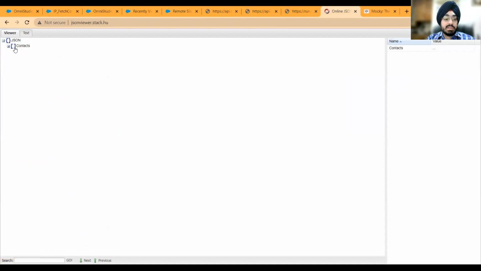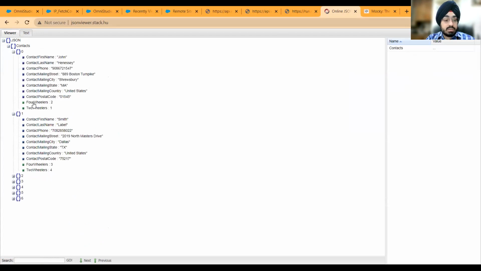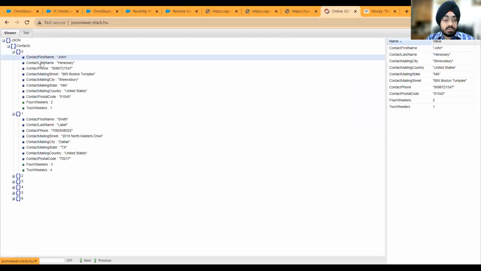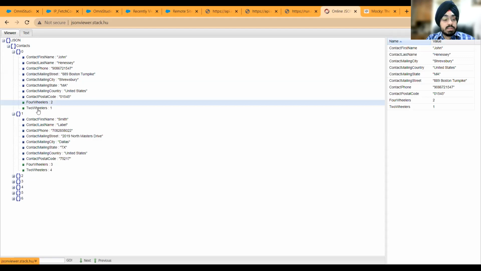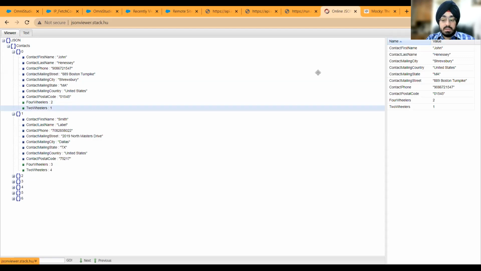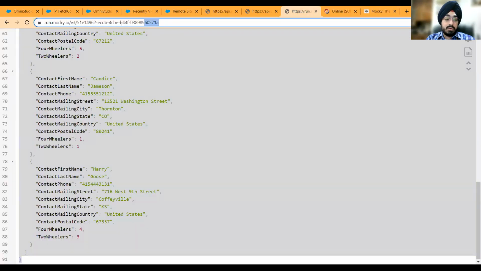And why do I call it a list? Because I see these two square parentheses, and then under each I see the contact details. I see contact first name, last name, phone, mailing street, all of these, and then the count of four-wheelers and two-wheelers that the contact has. The relevance I will explain to you a little later for these two things, but for now just assume that this is the kind of data which is being rendered to us. Now this is the data that you see here.